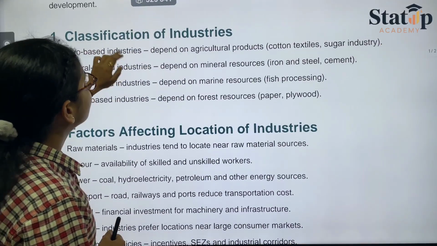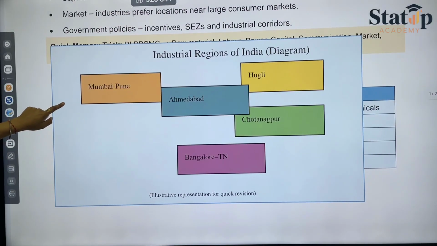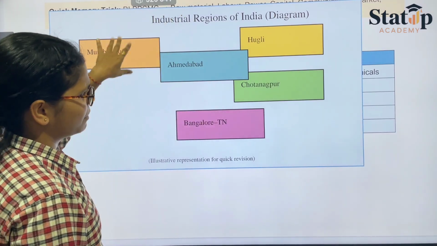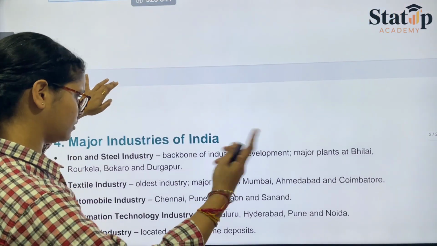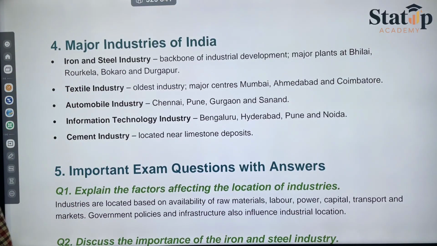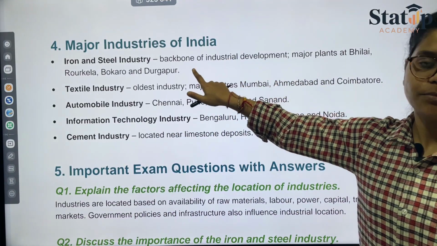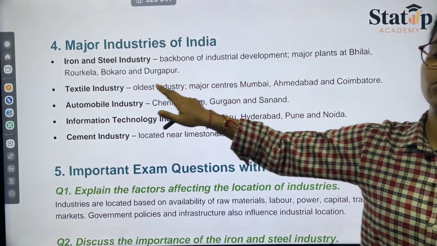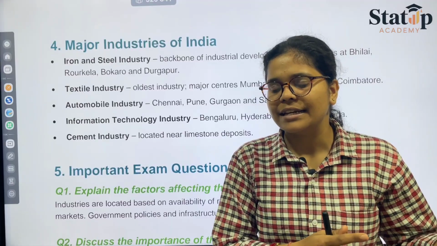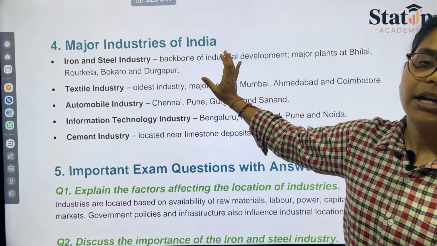These are the classification of industries that we have discussed, the factors affecting also discussed, and industrial regions of India. These you can remember if you want to, because there's a table also that you can remember. Coming on to the major industries in India, the major industries found in India would be related to iron and steel. Iron and steel industries are the backbone for industrial development, because there are so many things in construction and basic necessities where these are useful. That's why they are the basic backbone.